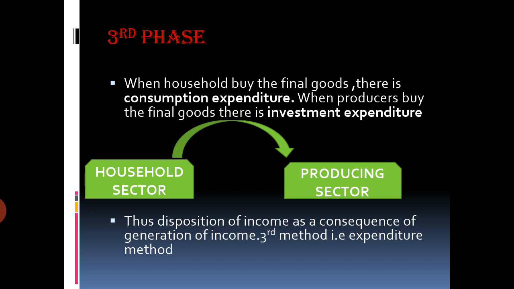But when producers buy the final goods, there is investment expenditure. So producers also require certain goods for their production, final goods also they require, so that will be their investment expenditure. It can be a machine, they require a final good machine, so that is an investment expenditure. So thus disposition of income as a consequence of generation of income.